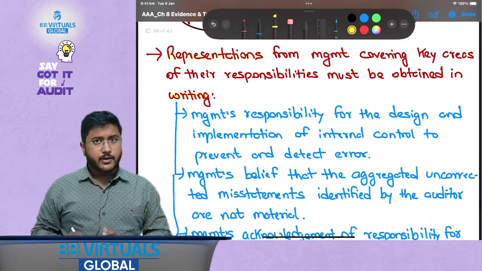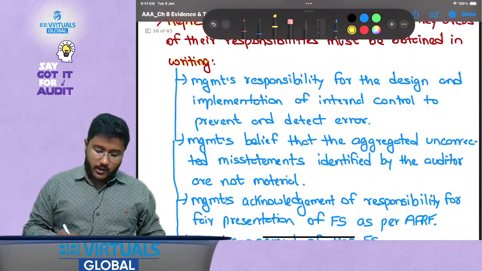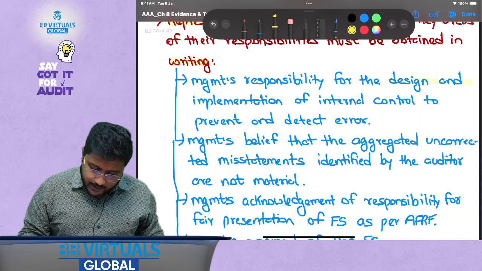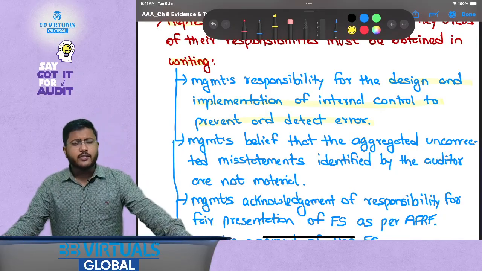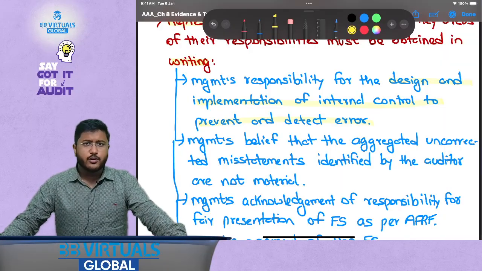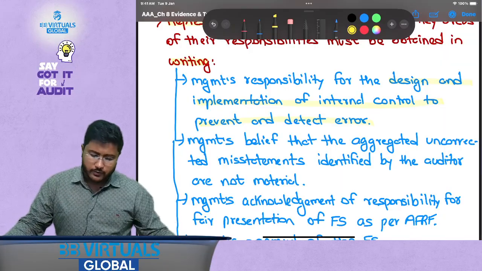That is the purpose of written representations. So what are the responsibilities? Management responsibilities for the design and implementation of internal controls to prevent and detect fraud. Did we understand it? Yes, we covered it under ISA 240, the auditor's responsibilities relating to fraud in an audit of financial statements.